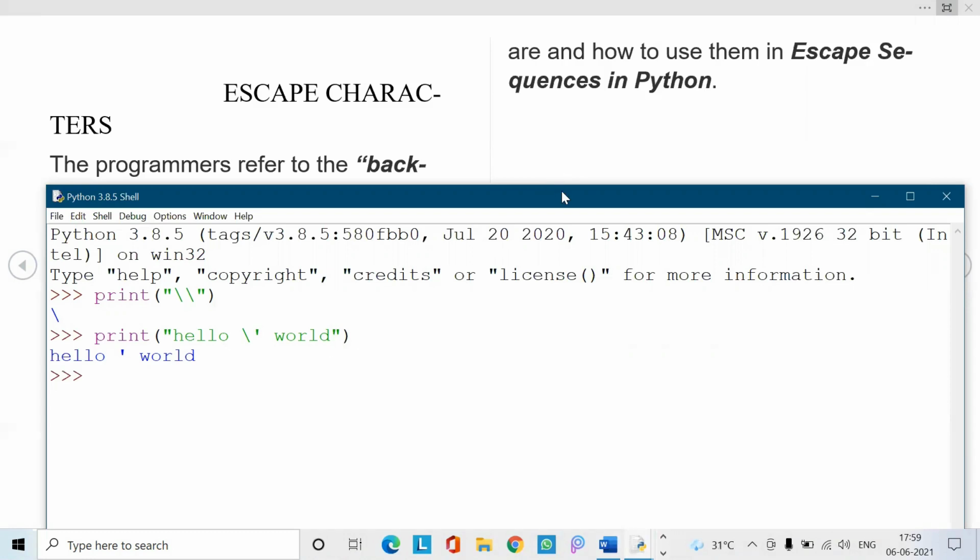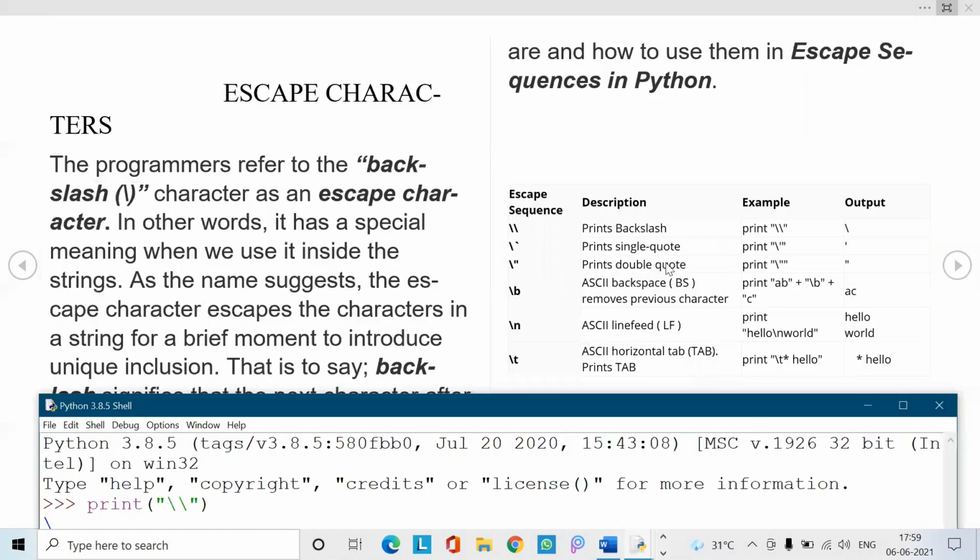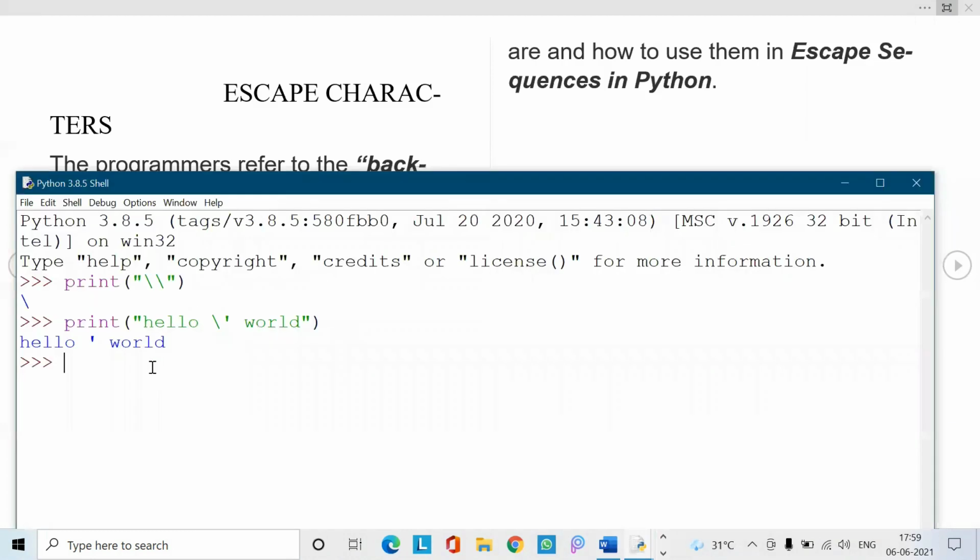So this is the single quote with a backslash, and now let us print double quotes. I am going to print hello world and Python, displaying Python in a special way, using double quotes. So I am taking a backslash and the double quotes again. In order to get Python within double quotes, we use backslashes right here. Okay, and let me close this.